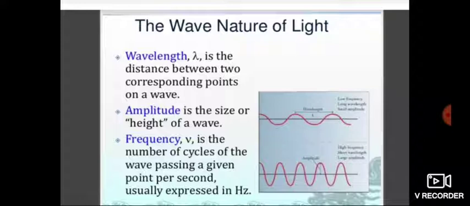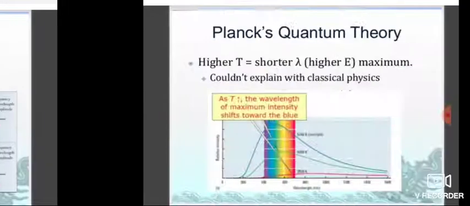And wave number, what is wave number? As I already said, it is the reciprocal of wavelength. It is defined as the number of waves in 1 centimeter or 1 meter length. How many waves are present in 1 meter length, that is known as wave number. It is actually the reciprocal of wavelength. Nu bar is equal to 1 by lambda. Meter inverse is the unit of wave number.